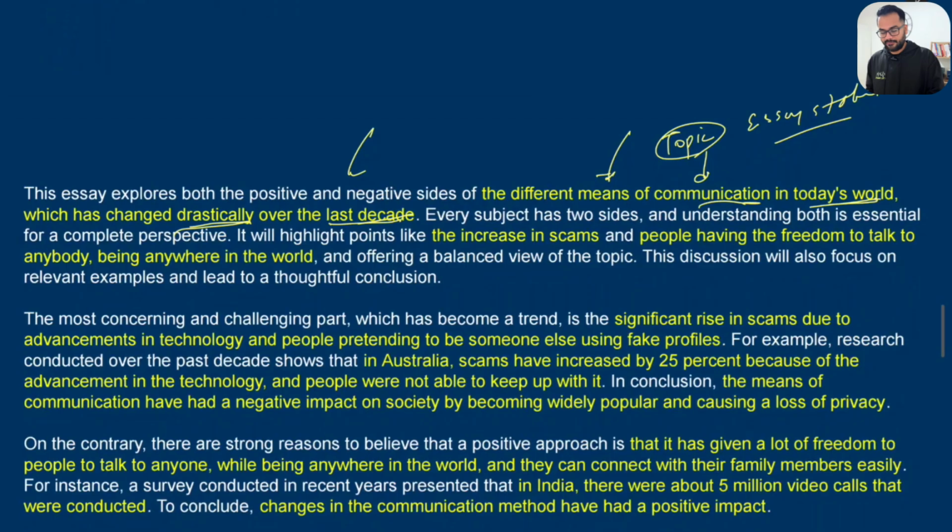Now, every coin has two sides, and understanding both is essential for a complete perspective. It will highlight points like, so this is my negative idea over here. And for negative, I've used the increase in scams. And see, this is what I mean when I said that you don't have to elaborate your ideas yet. This is what we would be doing in our body one paragraph. For now, all you have to do is just simply give them a quick gist of what the idea is going to be.